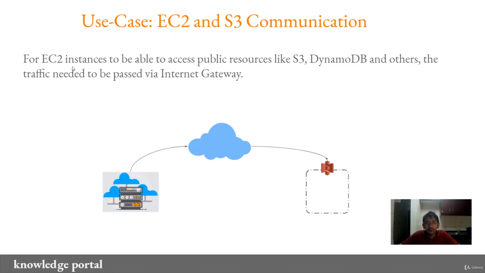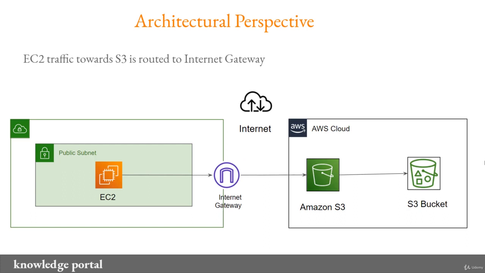We already know that for the EC2 instance to be able to communicate with various public services like S3, DynamoDB and others, the traffic ultimately needs to pass via the internet, and that happens via the internet gateway. So the traffic goes through the internet to reach the public S3 endpoint. From an architectural perspective, let's assume the EC2 instance is in a public subnet. The traffic first reaches the internet gateway, and from the internet gateway it reaches the S3 public endpoint towards the S3 bucket.